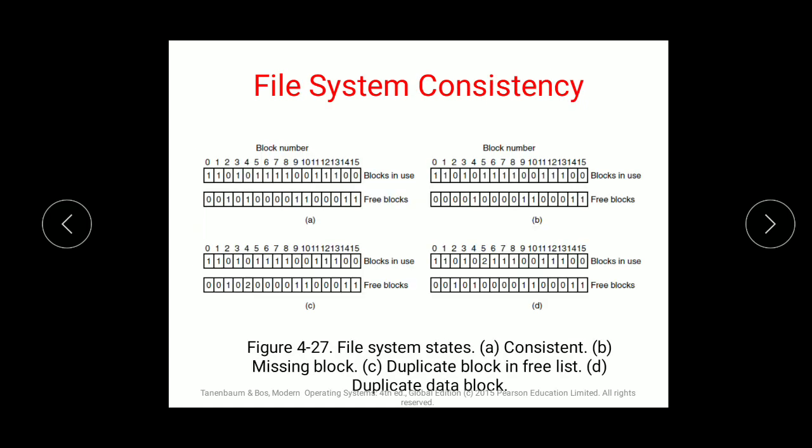Next is file system consistency. A file system should store data consistently so that a particular file has a logical value. If the system collapses before all the modified blocks have been written out, the file system goes into an inconsistent state. If all the modifications have not been written out onto the blocks when the system collapses, nothing further happens, and the file system can go into an inconsistent state.